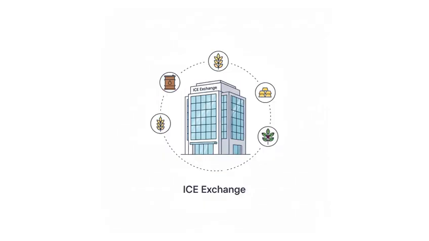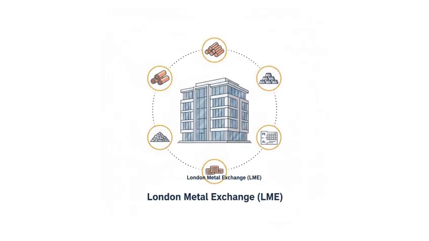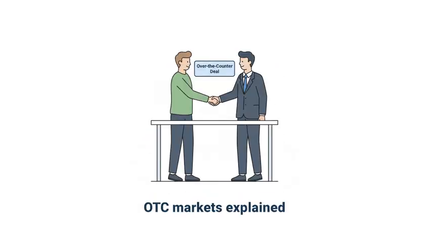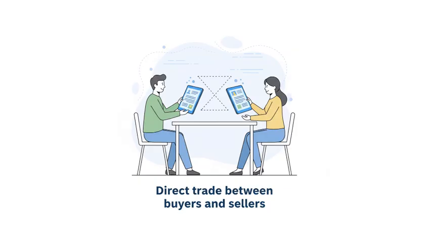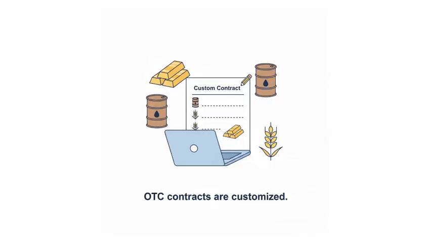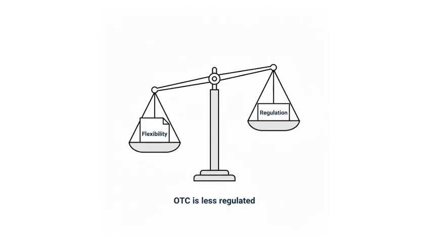Intercontinental Exchange, ICE, trades in energy, agricultural products, and metals. London Metal Exchange, LME, specializes in industrial metals like copper and aluminum. Over-the-counter, OTC markets. Some commodities are traded directly between buyers and sellers in OTC markets instead of exchanges. These contracts can be more customized but are less regulated.